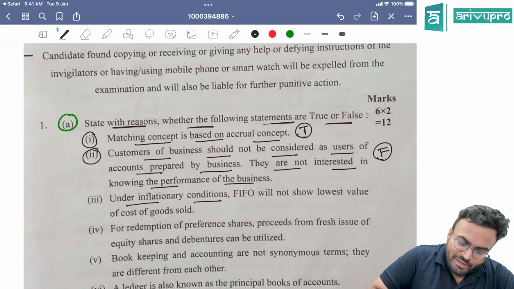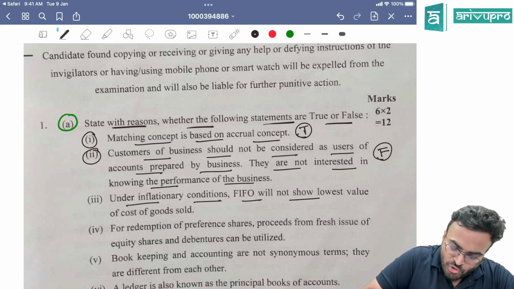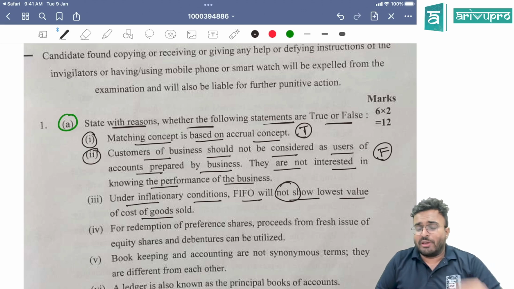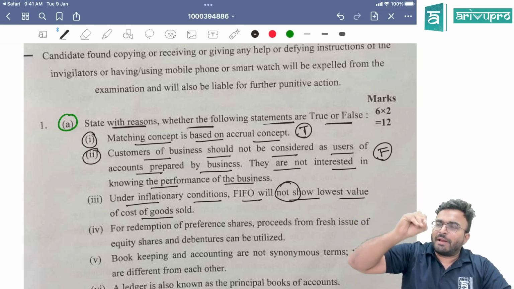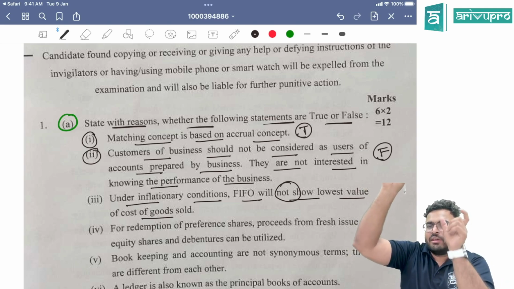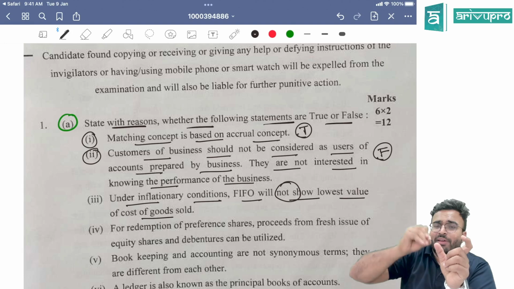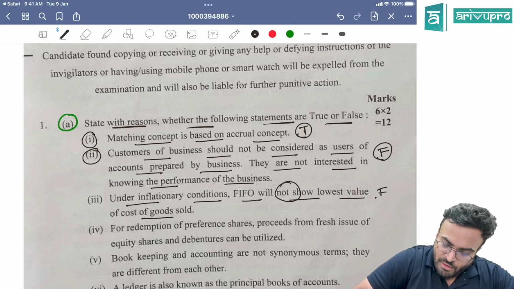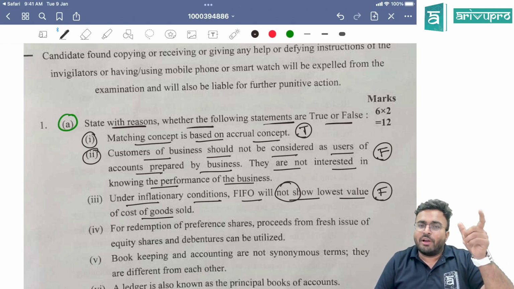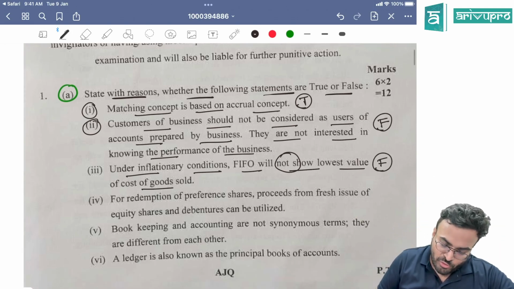Under inflationary conditions, FIFO will not show lowest value of cost of goods sold. Inflationary conditions means what? Prices are going up. If prices are going up, first in, first out, what you purchase first will always have the lower cost. So this is also false. Under inflationary conditions, FIFO will always show lower cost of goods sold.